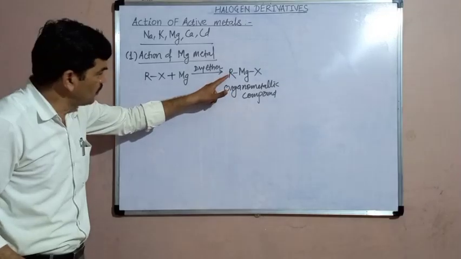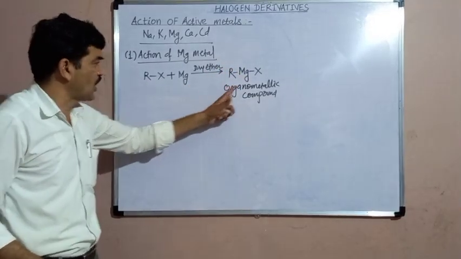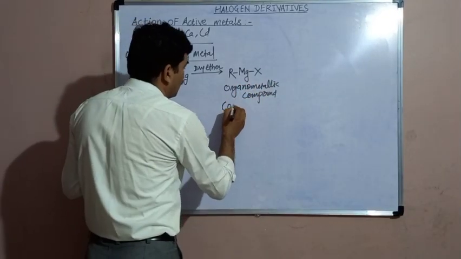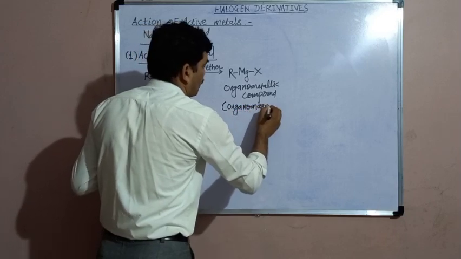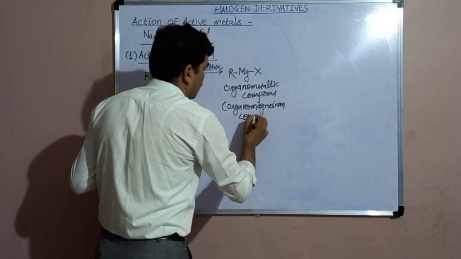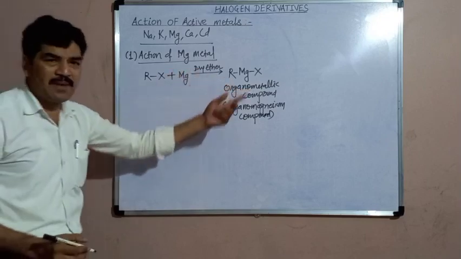R means alkyl group which contains the carbon. Carbon magnesium bond is there, and therefore it is the organometallic compound. Particularly it is known as the organomagnesium compound, because here the metal is magnesium.